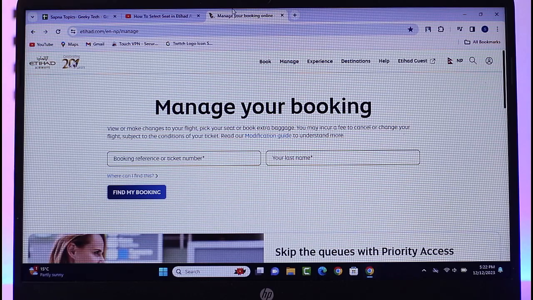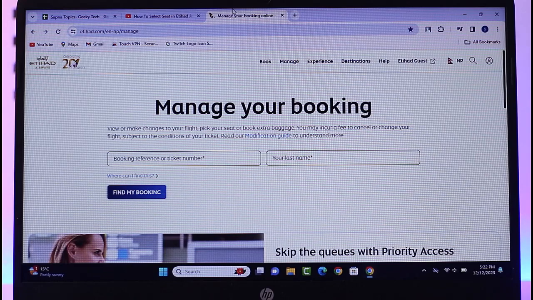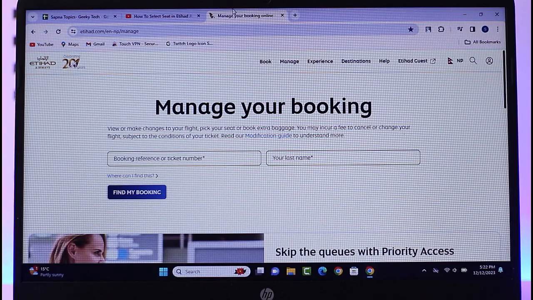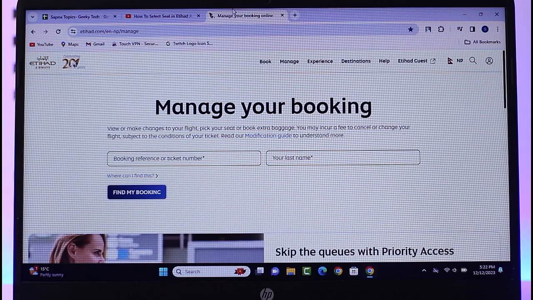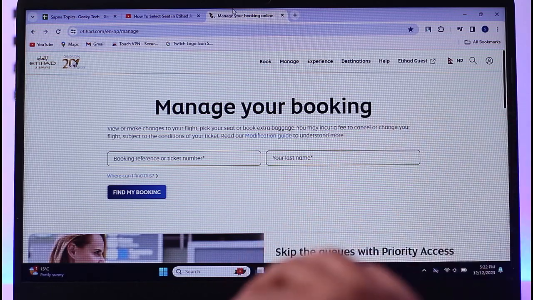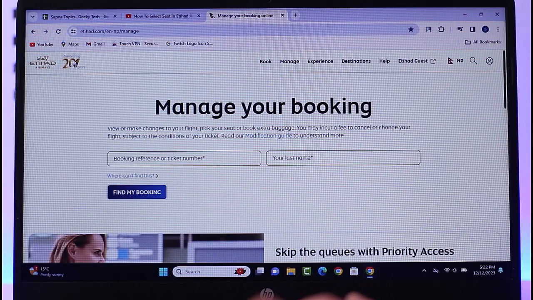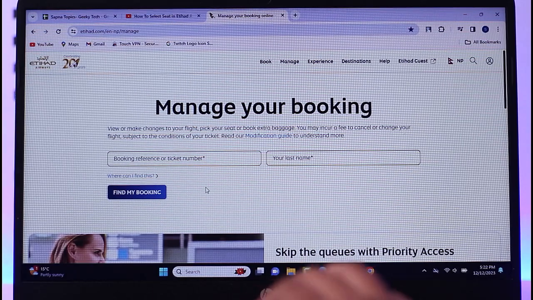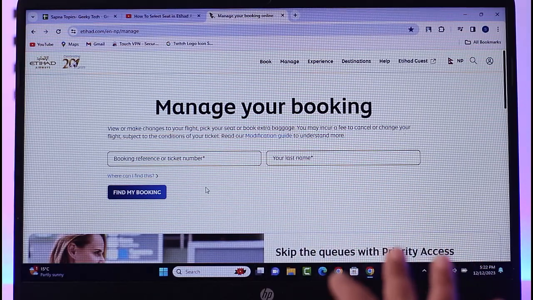So for that, what you have to do is simply go ahead and first access etihad.com on your browser and open their official website. Here in this section, the first thing you will find is manage your booking, where you enter your information and find your booking regarding any changes and updates to confirm.